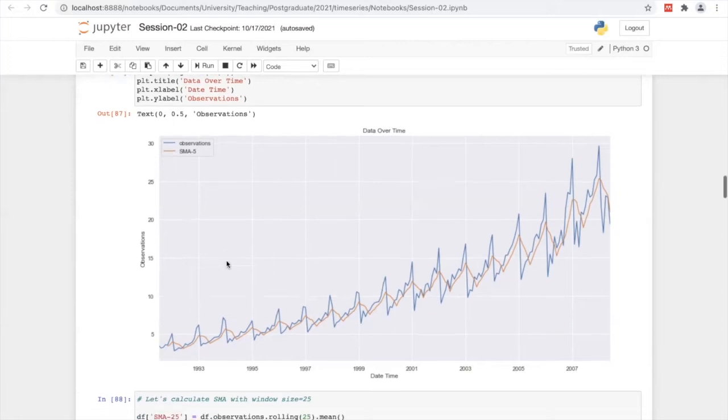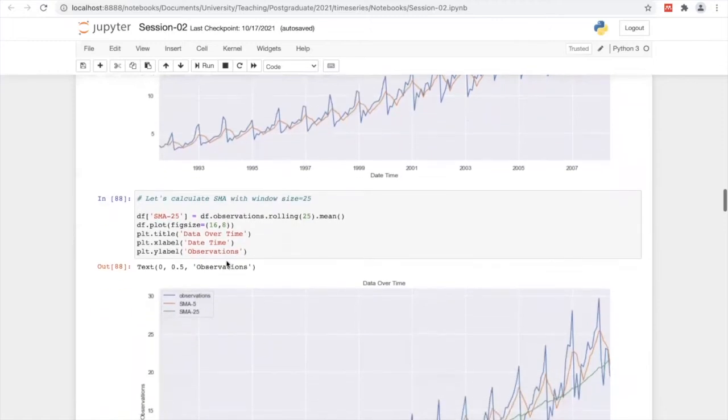We will see that. Here, you can see I set the rolling window size to 25, which means we use 25 data points and take the mean.